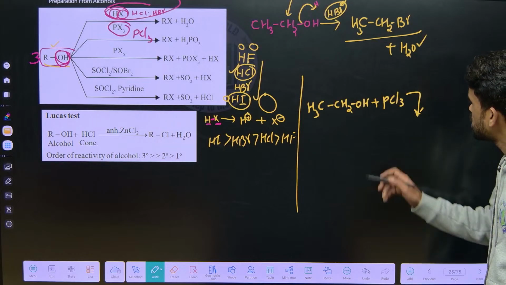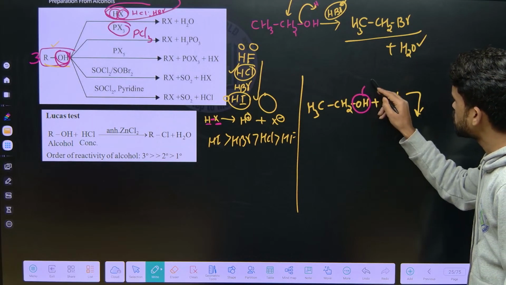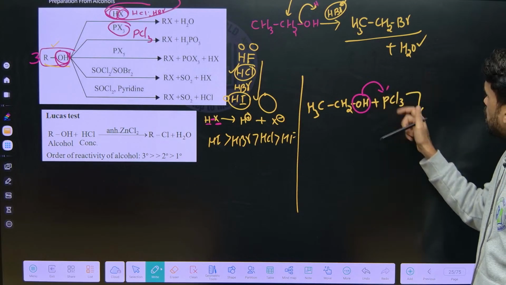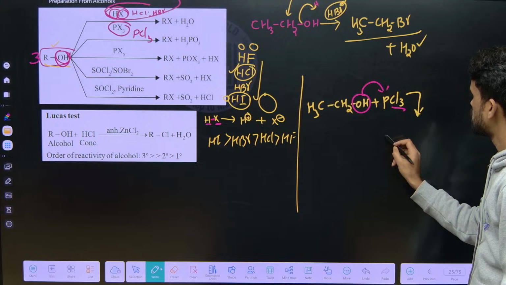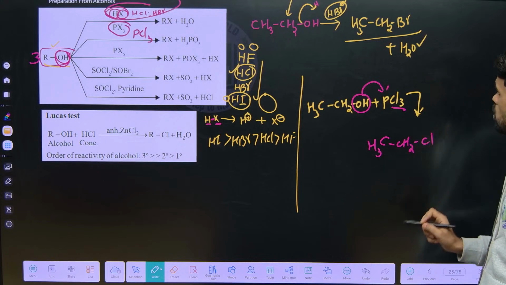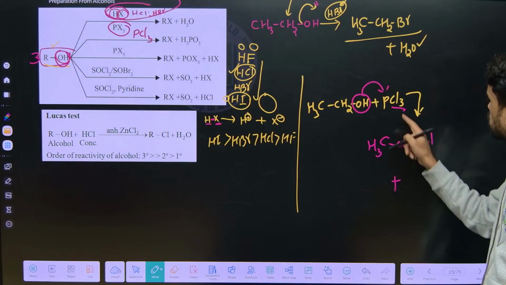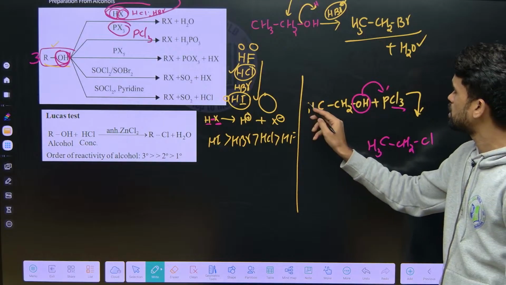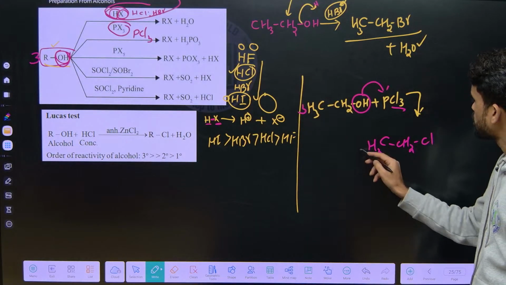Okay, now what happens? One OH just exchanges with chlorine, like that chlorine can be given to that. So here we get CH3, CH2, Cl. How many chlorines can be contributed by phosphorus? 3. So 3 alcohols I am taking, so it is giving 3.